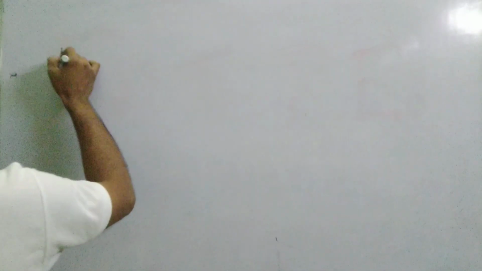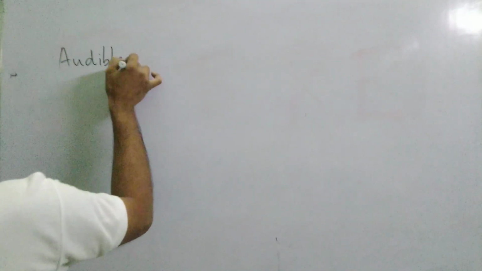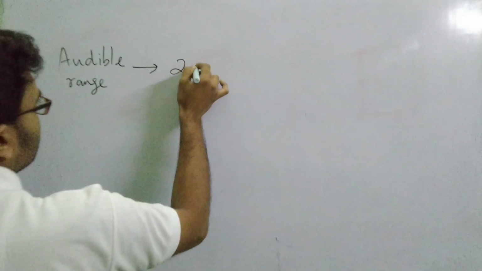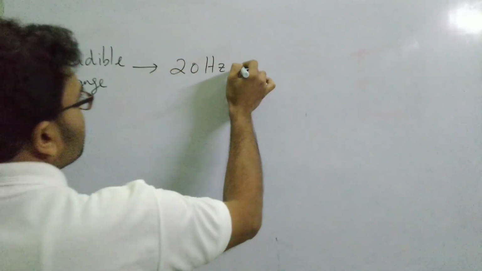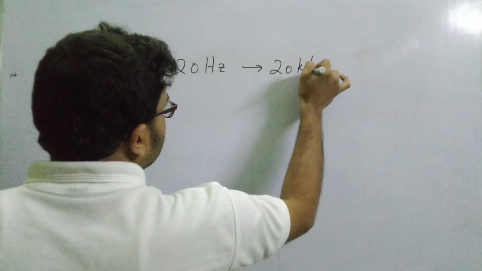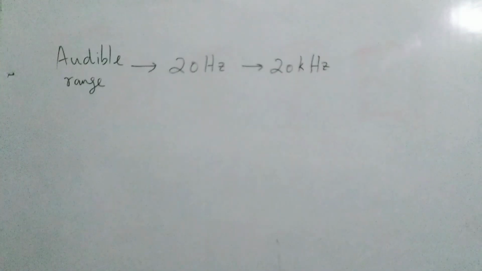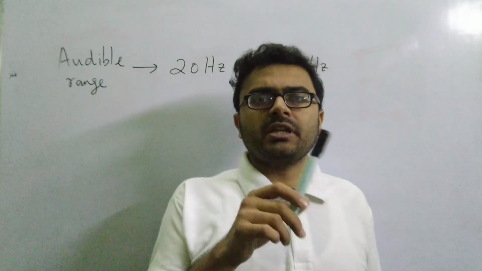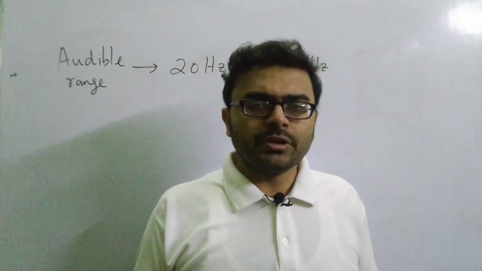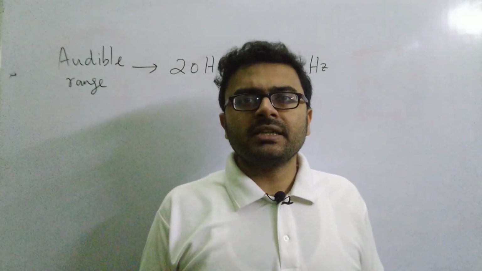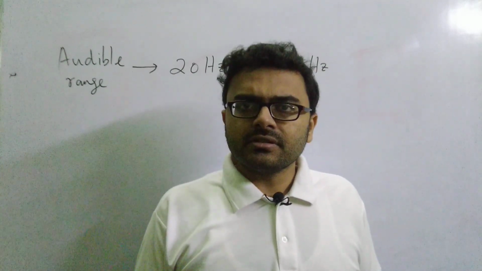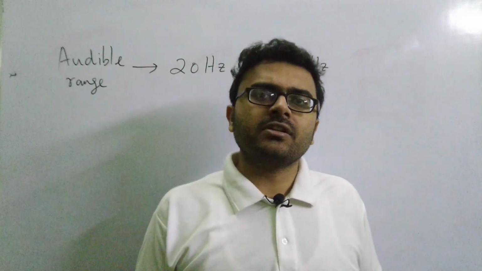So what is the range that we can hear? We can hear sounds which have a frequency from 20 Hz to 20,000 Hz, that is, 20 kilohertz. I think by now Hertz is clear. If one vibration is completed in 1 second, it is said to be 1 Hertz. So 20 Hertz means any body which is vibrating 20 times per second, then you can hear the sound produced by those kinds of vibrating bodies.